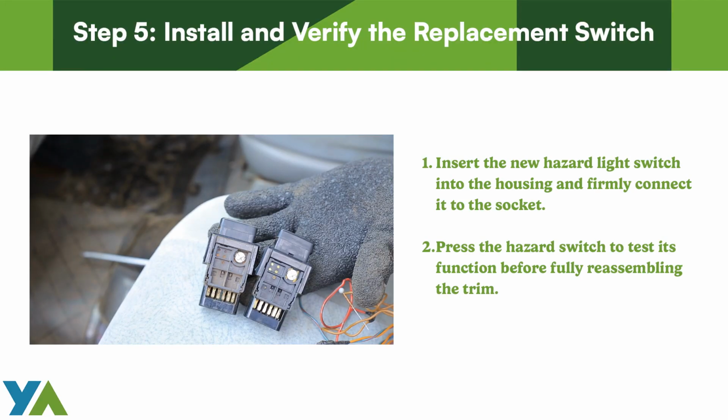Step 5. Install and verify the replacement switch. 1. Insert the new hazard light switch into the housing and firmly connect it to the socket. 2. Press the hazard switch to test its function before fully reassembling the trim.